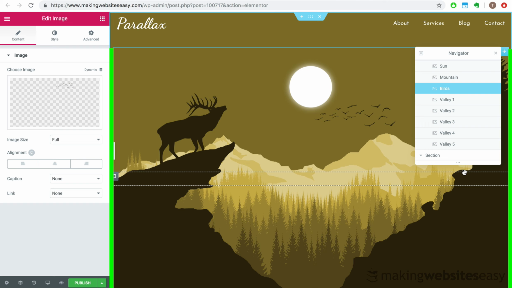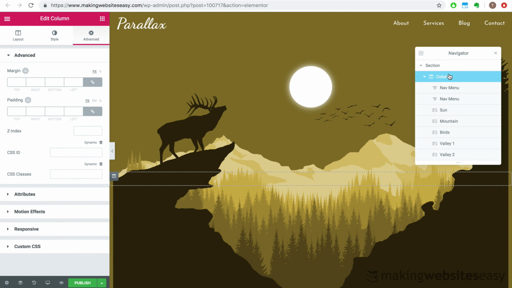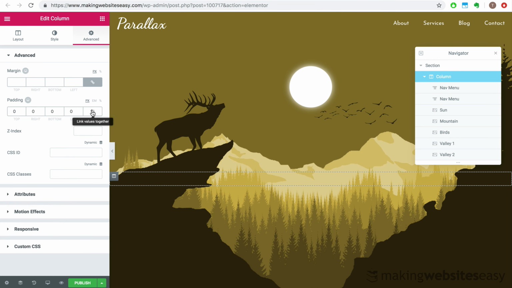Now, if you notice on the left and right sides of the images, there are tiny gaps. This is caused by default padding that is set on the column, which contains the image elements. So in the Navigator, select the column container, and in the control panel, under Advanced, Padding, click on the link button to set 0 padding on all the sides of the column.